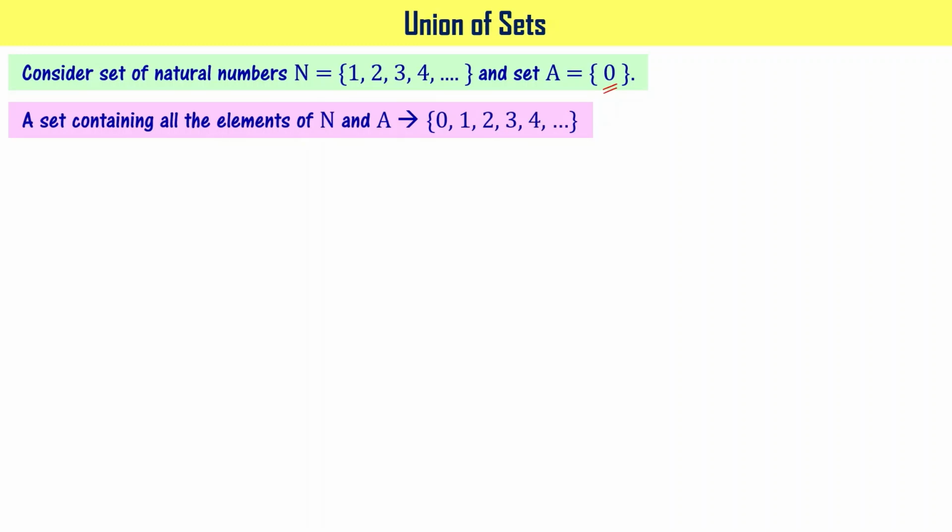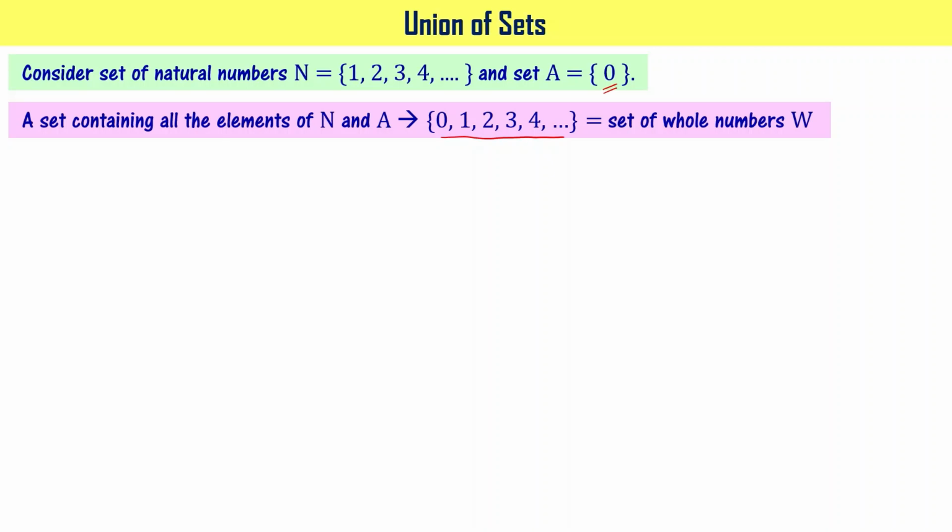A set containing all the elements of N and A, if I write, that set will have 0, 1, 2, 3, 4, 5, 6 and so on, right? When you see this particular set, you may say that this is the set of whole numbers, right? Starting with 0, you will have numbers like 0, 1, 2, 3, 4, 5, 6, 7, 8, 9 and so on.